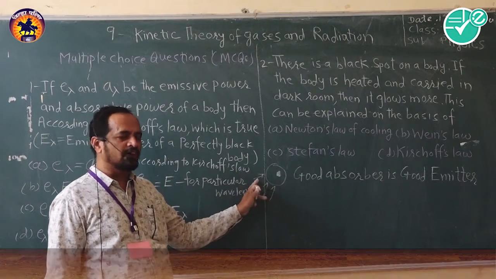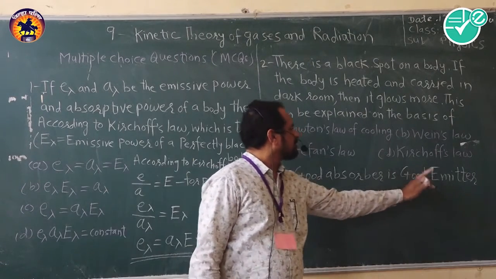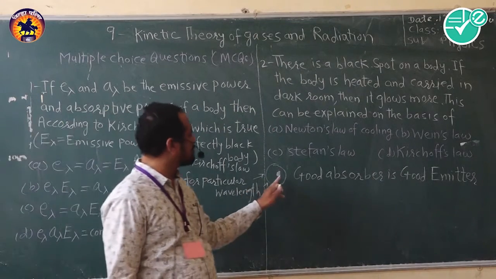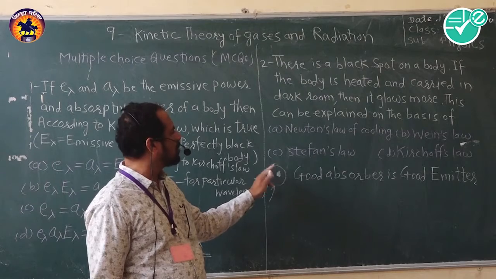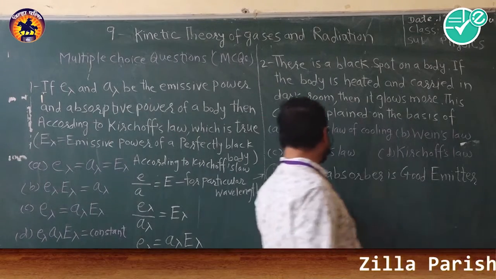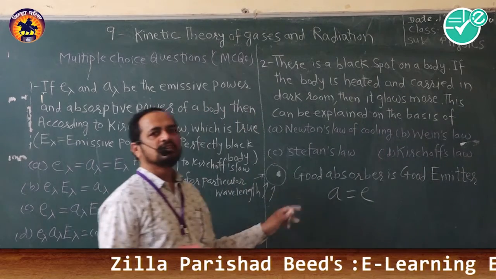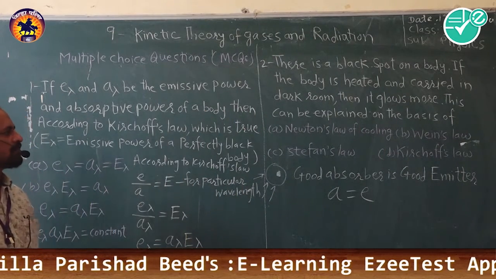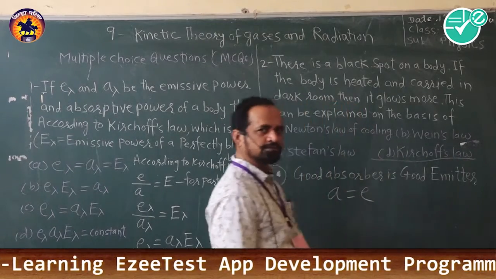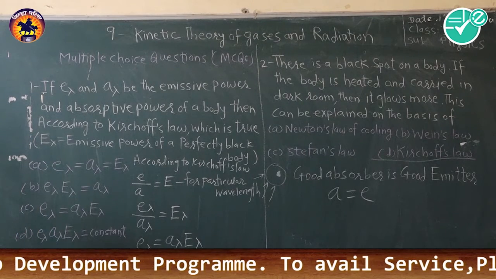This body is good for emission of the radiations. So due to that good emission of the radiations, this black spot on the body will glow more in the dark room. So it is A is equal to E, and this is the formula of Kirchhoff's law. So our answer will be option D, Kirchhoff's law. So these types of questions are asked on Kirchhoff's law.